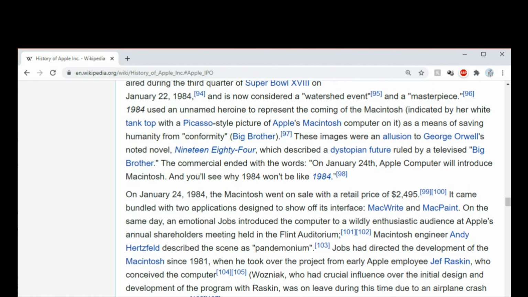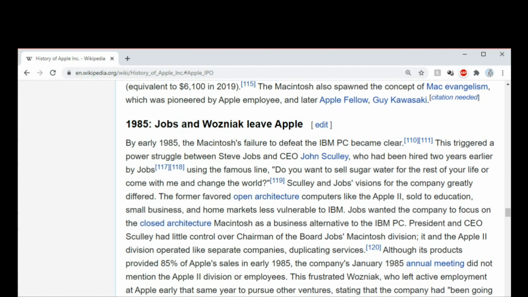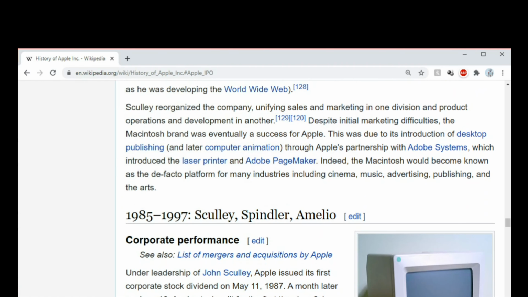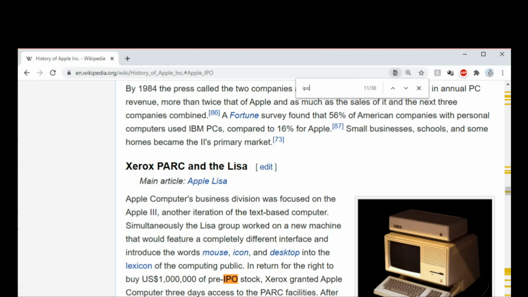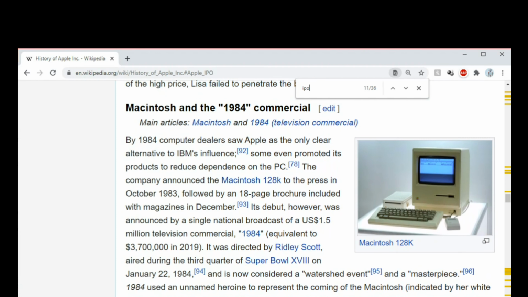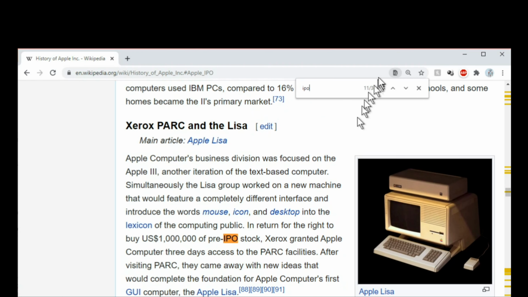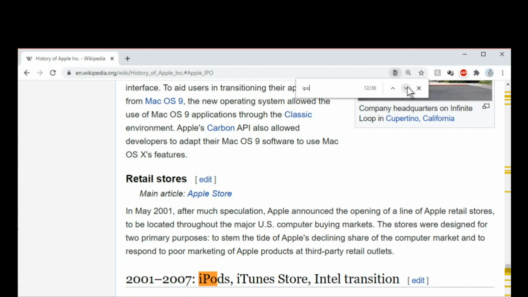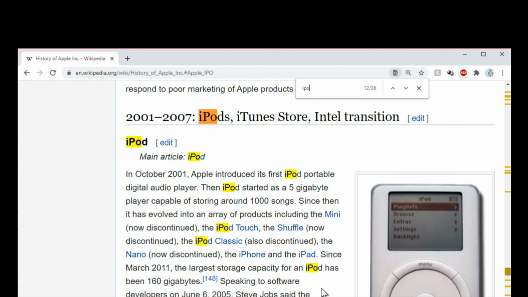Too long. I don't want to read all this right now. Don't get me wrong, I like Wikipedia, but it doesn't seem to be a great way to get a short and concise answer. Let's search for the keyword IPO and see if it can get us the answer that we are looking for. Interesting, when I search for IPO on Wikipedia about Apple, the terms that it matches to are those of iPods. That's funny. It makes sense though, since it has the letters IPO in the word iPod.